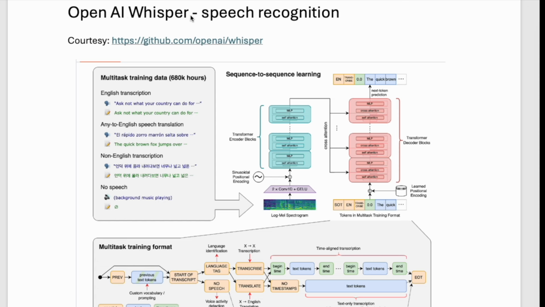OpenAI's Whisper model is a deep learning-based automatic speech recognition (ASR) system designed to transcribe and translate spoken language from audio files. The model is highly versatile, trained on a diverse dataset to handle a variety of languages and accents effectively.